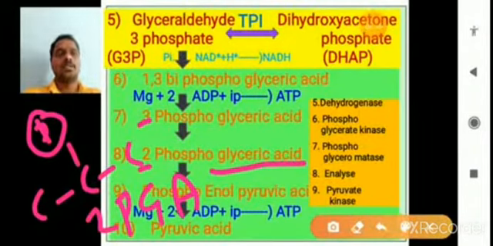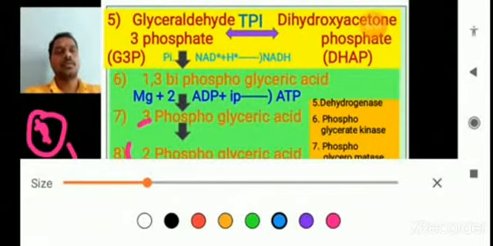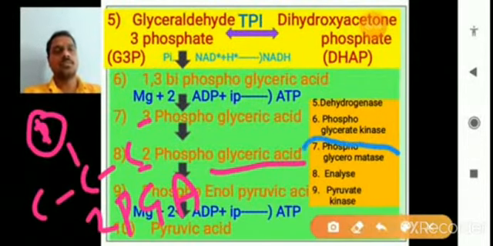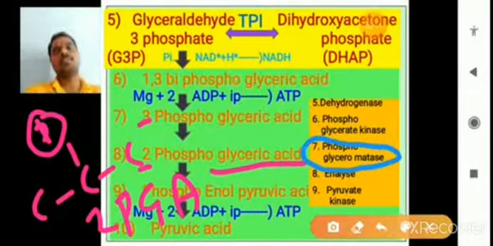Here the enzyme role is very important. That enzyme is called phosphoglyceromutase. Mutase means it changes the position of the phosphate group from 3-phosphoglyceric acid to 2-phosphoglyceric acid. So this is very important for the transfer of the phosphate from the third carbon to the second carbon. So this is 2-PGA, 2-phosphoglyceric acid.